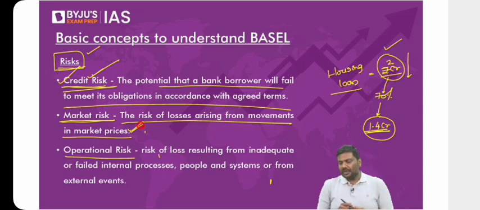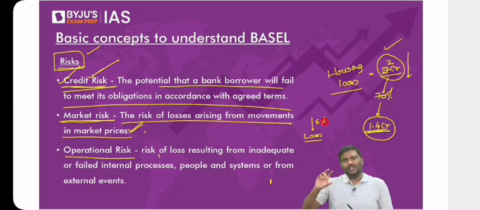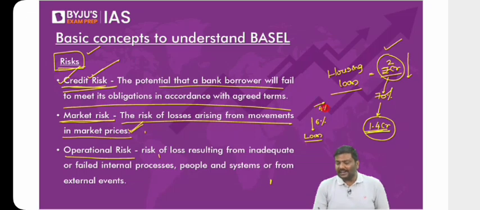Imagine you're a bank. You have given a loan to me, and right now the rate of interest is 6%. On the loan you have given, you're charging 6% rate of interest. On the other hand, you also collected deposits, and you're paying 4% rate of interest to the depositor. Right? Now, simple question to all of you.